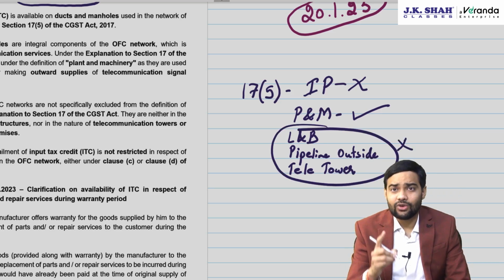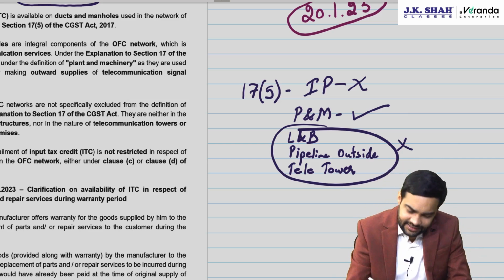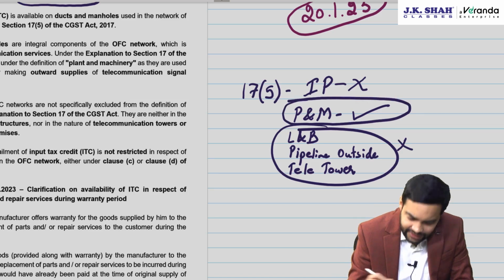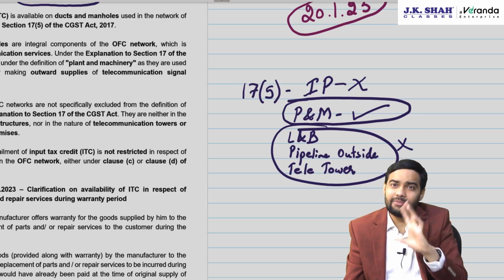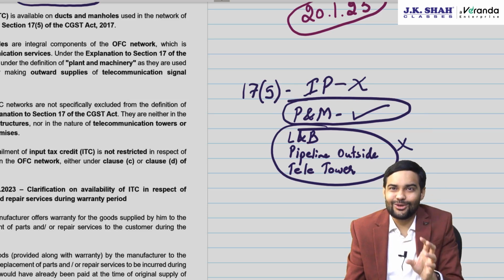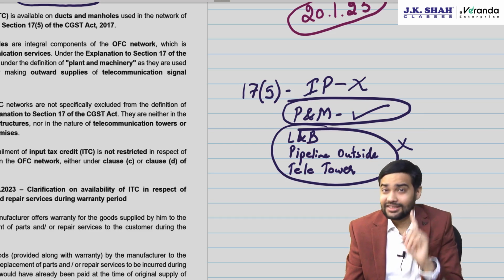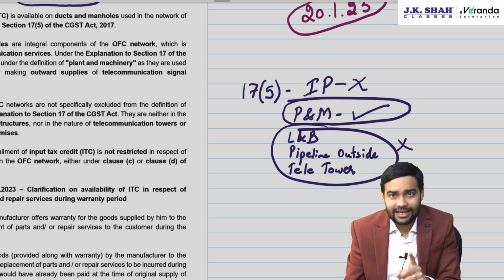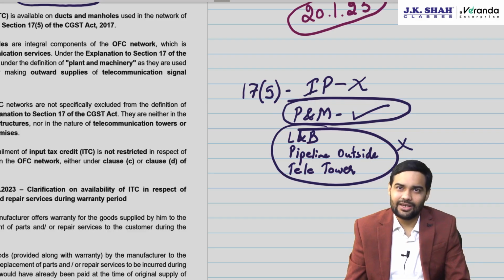Is duct or manhole covered in this exclusion? The answer is no, and hence CBIC has said it is as good as plant and machinery. You will be eligible for ITC. They might ask you this in a bigger question or in an MCQ, saying that a company is purchasing ducts and manholes. Will that company be eligible for ITC? And you will have to take a stand that yes, the company will be eligible for ITC, and give the reason: it qualifies to be plant and machinery and it is not excluded, covered by the CBIC circular as well.